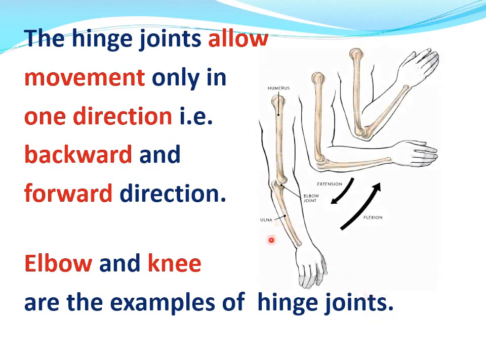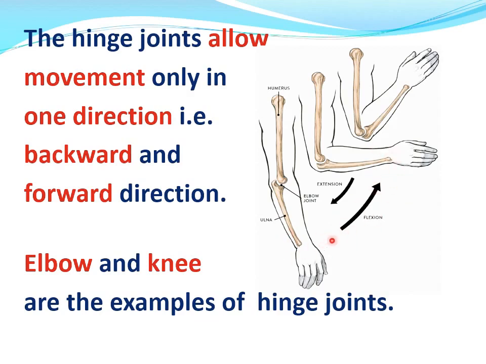Like this, this is an elbow joint. We can move our elbow, means we can move our arm, backward and forward direction.